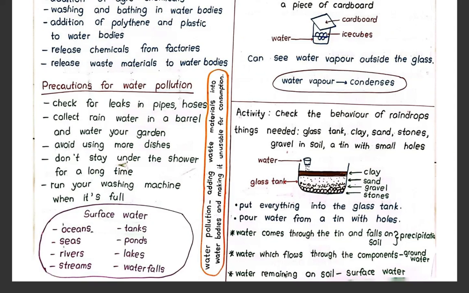Then water remaining on soil. පස්සේ ඉතුරු වෙන ජල ප්‍රමාණයට remaining. Water remaining on soil are known as surface water. පස්සේ ඉතුරු වෙන ජලයට අපි කියනවා surface water. පස මතු පිට ඉතිරි වෙන ජලය surface water.